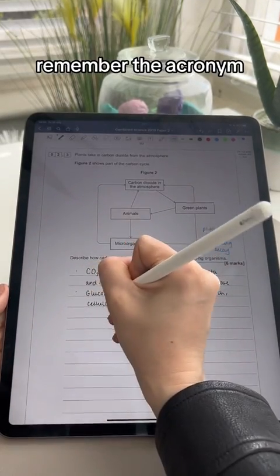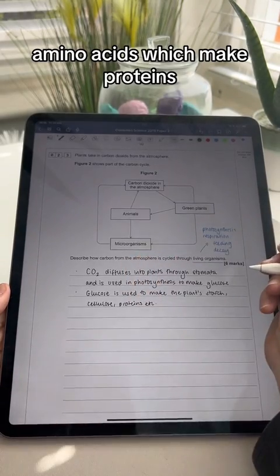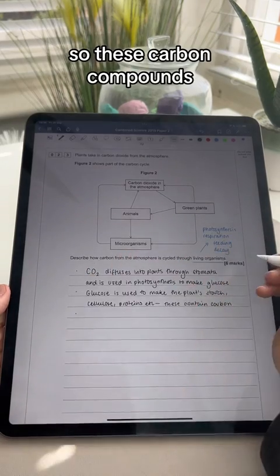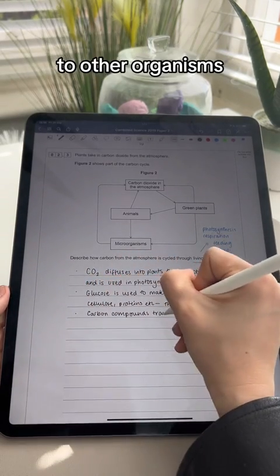So this contains carbon, and then it's also used to make all the other carbon compounds in the plant. Remember the acronym SCARF. Starch, cellulose, amino acids, which make proteins, is also used in respiration, and it makes fats and oils. So these carbon compounds then get transferred to other organisms via feeding.